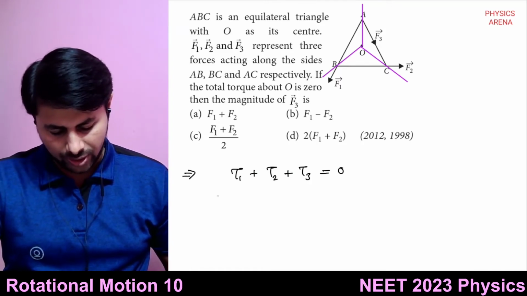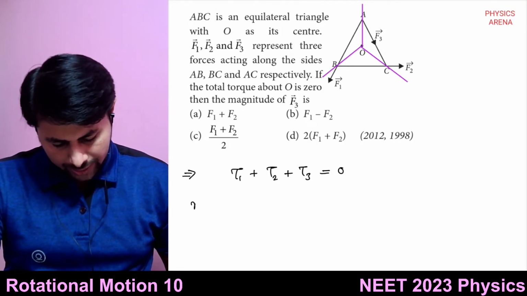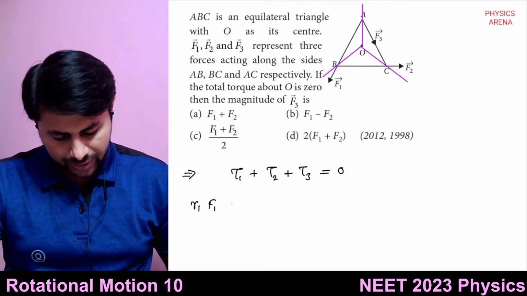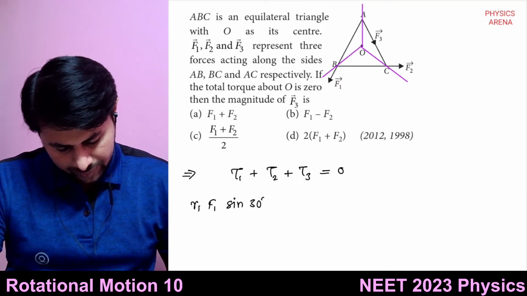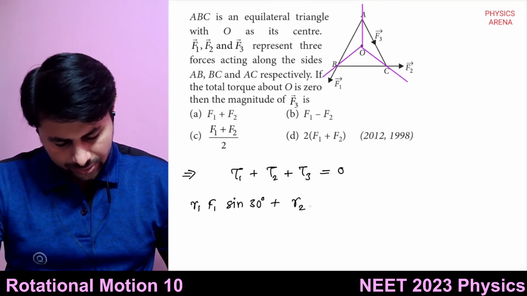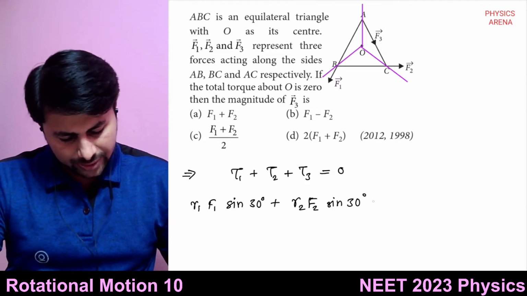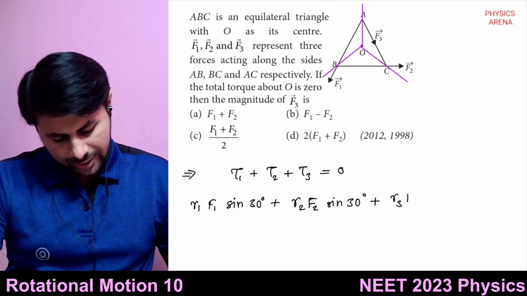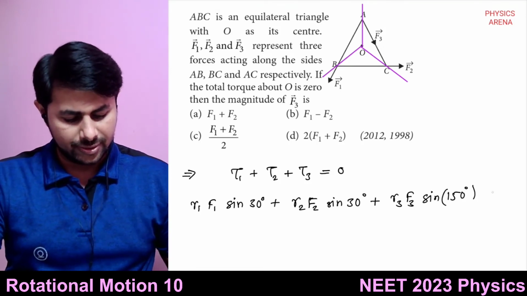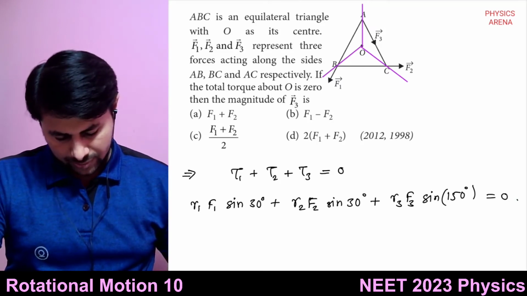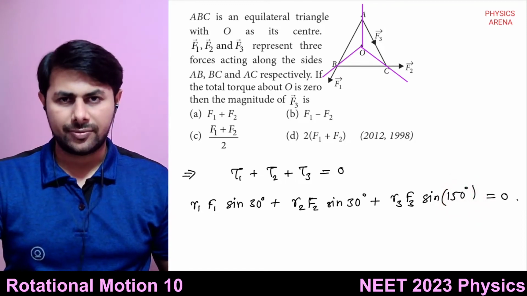Okay, so how much is tau 1? It is R1 into F1 multiplied by sine of 30 degrees, plus R2 F2 multiplied by sine of 30 degrees, plus R3 F3 multiplied by sine of 150 degrees. This is equal to 0. And sine of 150 is minus sine 30.